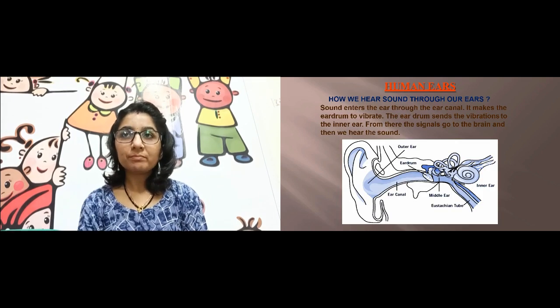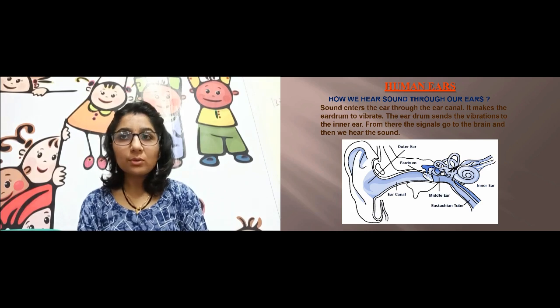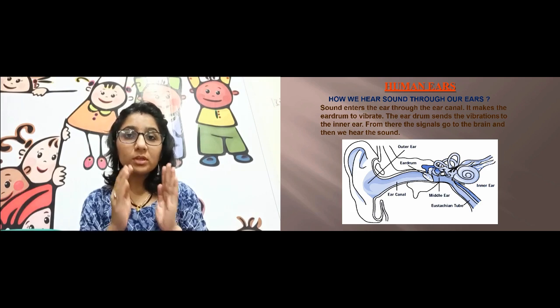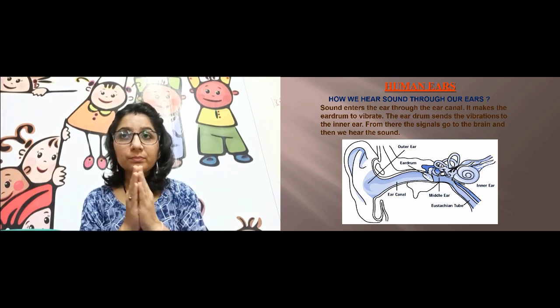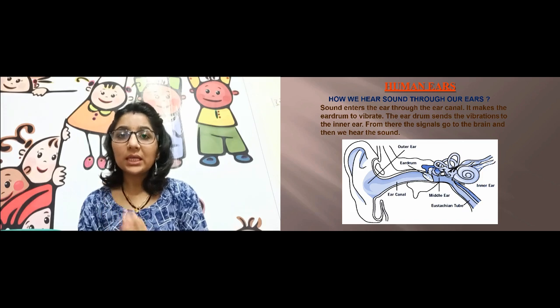Now we are able to listen to the sound through our ear, but how do we listen to the sound, or how is the mechanism of the ear so that we listen to the sound? So let us see that. How do we hear the sound? Through our ears. We have three parts in the ear: the outer ear, the middle ear and the inner ear.